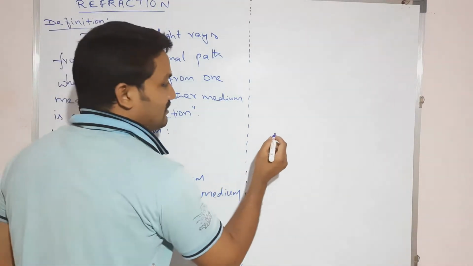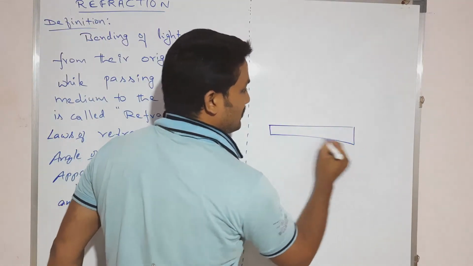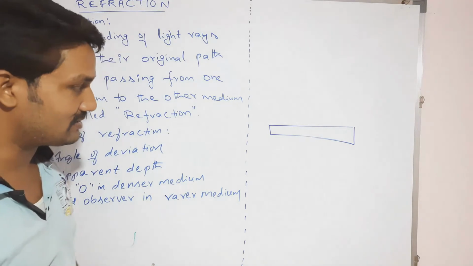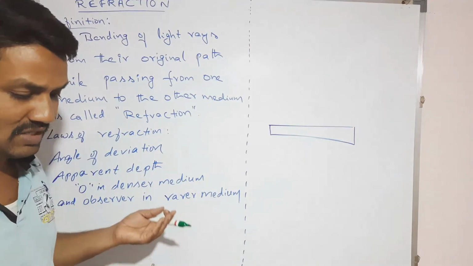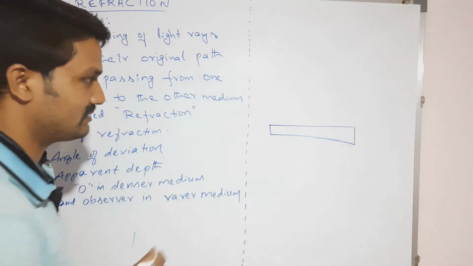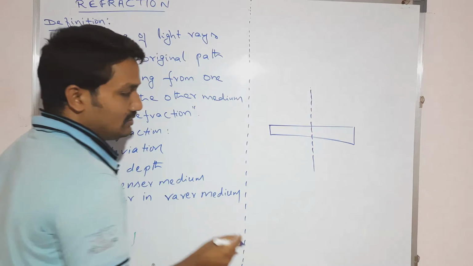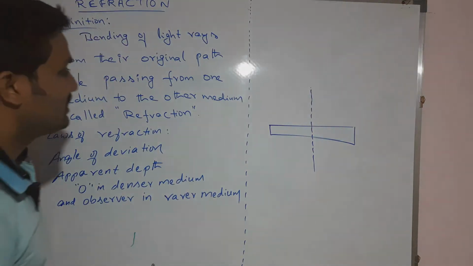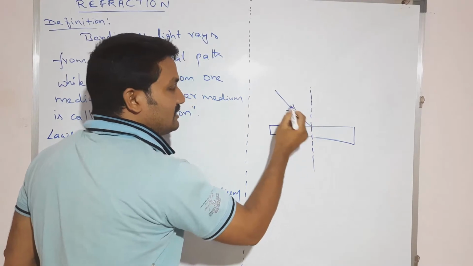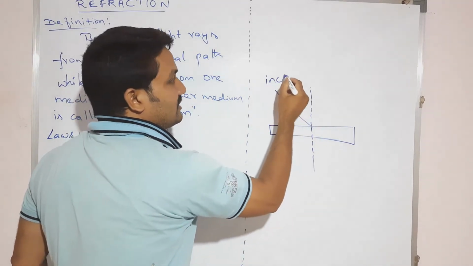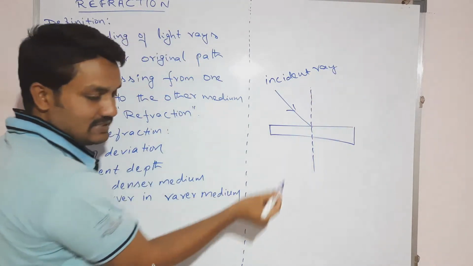So what is the meaning of this word? Let us suppose this is one medium, either glass or water or air, whatever medium you may take. Let us suppose this is the normal, and this is the incident ray.